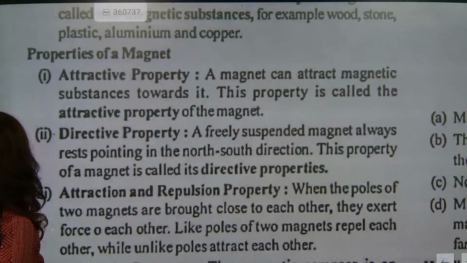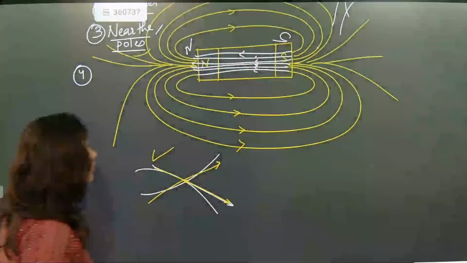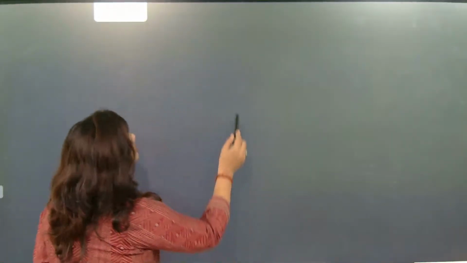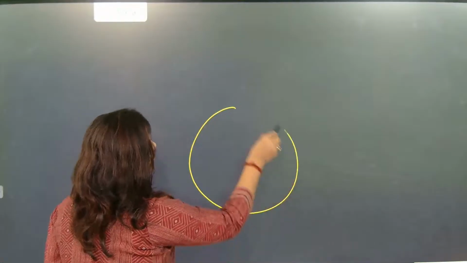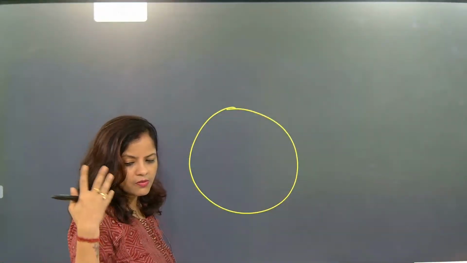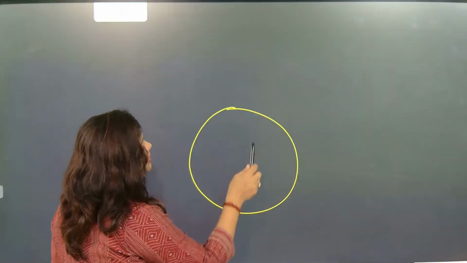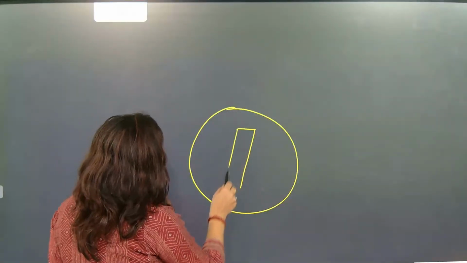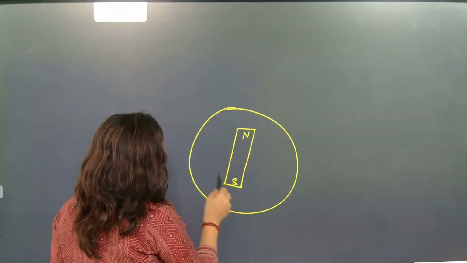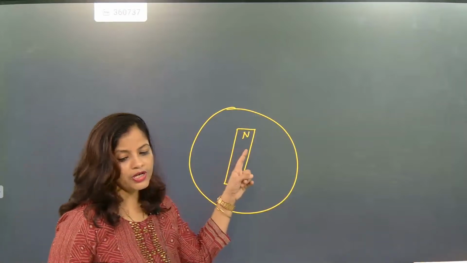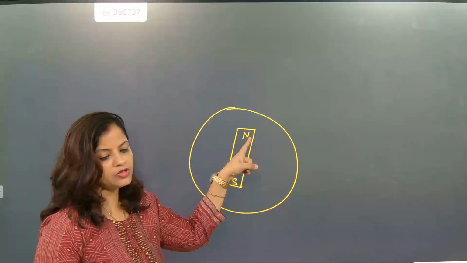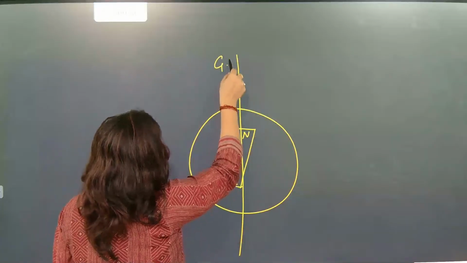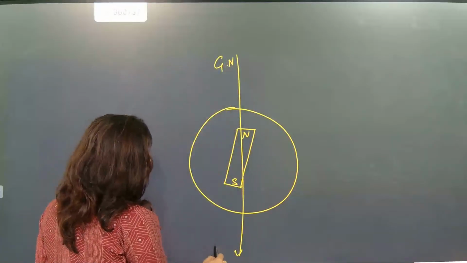So if I talk about a magnet, I suspend a magnet freely. This is your earth. Whenever we talk about Earth, understand one thing here: if I suspend a magnet freely, what is happening? The magnet will point towards the north and south direction. Did you see this? The magnet will be pointing towards north. So always the bar magnet's north will be pointing towards geographical north, and south will be pointing towards geographical south.